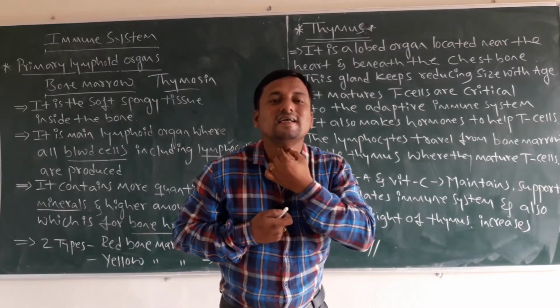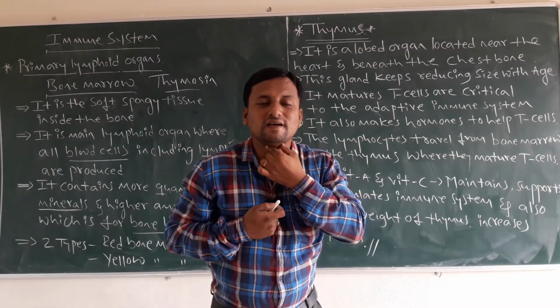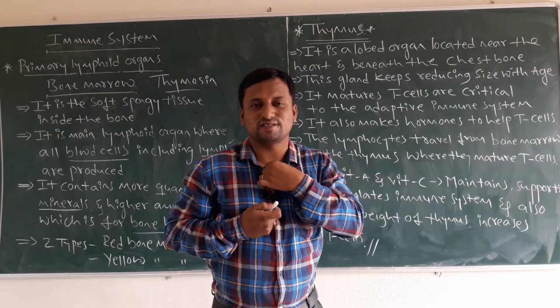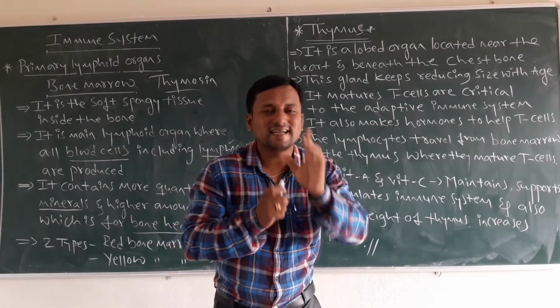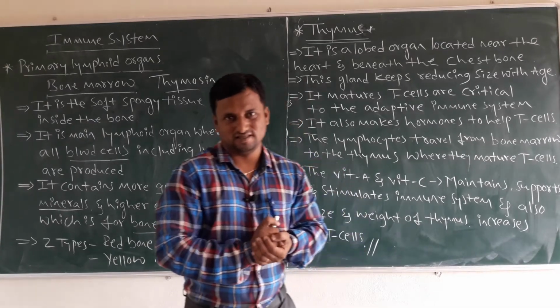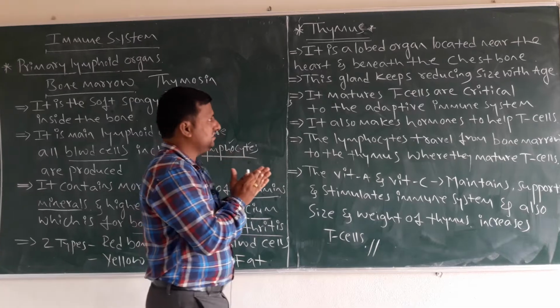The trachea is there, the epiglottis is there. The epiglottis and trachea start here. In between here, there is the presence of one gland. That gland is called the thymus, near the voice box. So, that thymus gland, how is it?